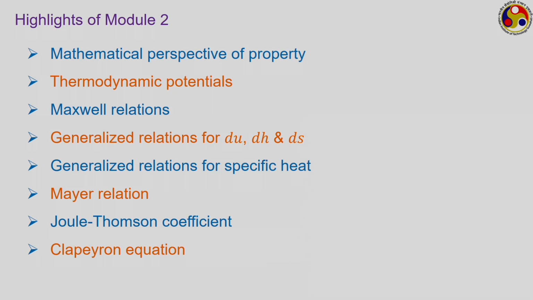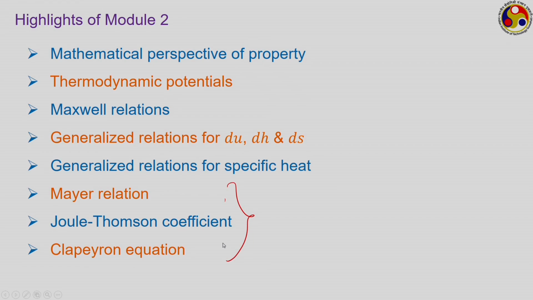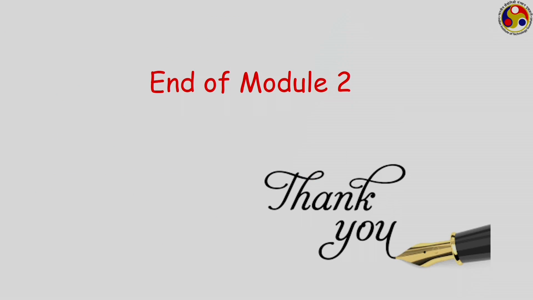And finally, we discussed the Clapeyron equation, which has its application in the phase change processes in order to understand the changes in specific enthalpy and specific entropy during a phase change process, and also sometimes to calculate the saturation pressure for a given saturation temperature using the values at some other point. So, all these are actually the application of the Maxwell's relations, which allows us to perform thermodynamic analysis in a much easier pattern. So, that takes us to the end of module number 2.